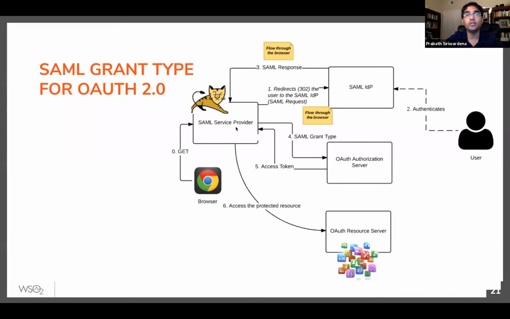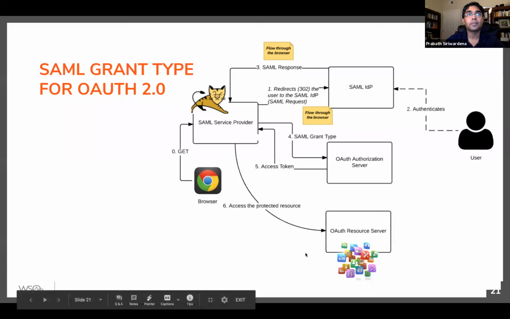Then what you can do is use the SAML grant type for OAuth2, talk to the token endpoint of the authorization server, and pass the SAML token, and the authorization server will validate the SAML token. It will validate the signature of the SAML token. To do that, it has to trust the issuer or the IDP. If the trust is there, it will validate the token and then issue an access token. Then step 6 is the same for any grant type. You get the access token. Then the resource server will talk to the authorization server to validate it. Now you will know all the details corresponding to that access. So you will know the client application, user, scopes, everything, right?